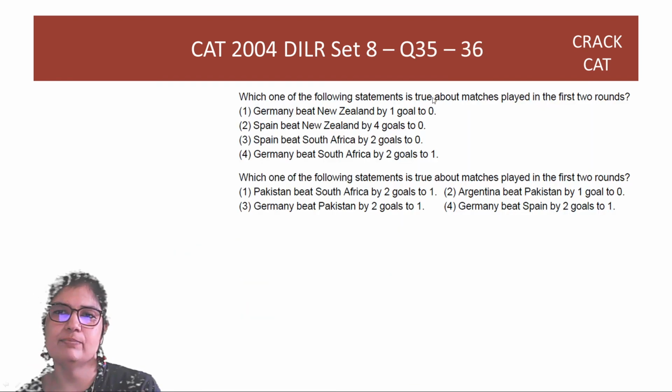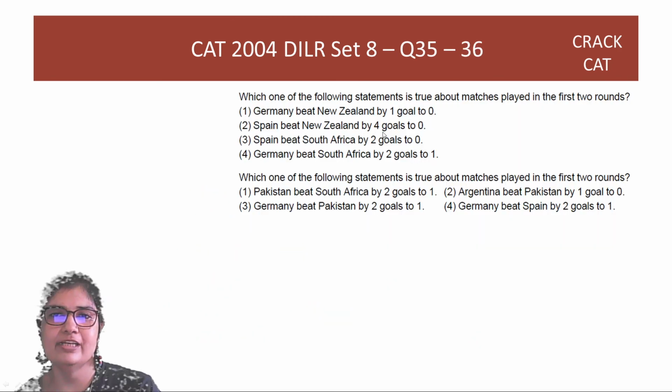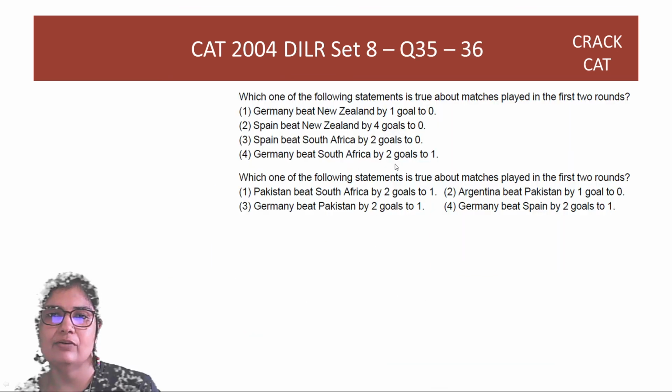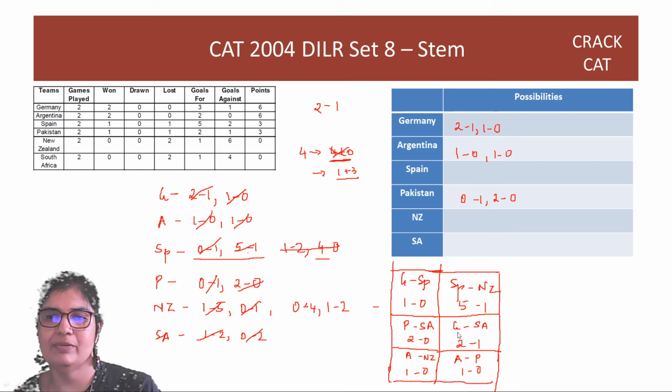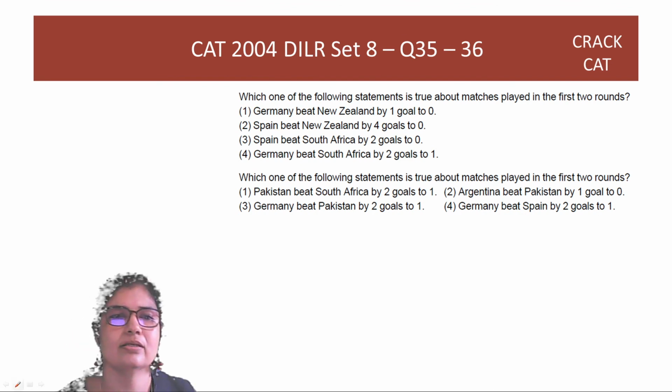Which one of the following statements is true about matches played in the first two rounds? In the first two rounds, Germany beat New Zealand by 1-0. Is this true? Germany did not beat New Zealand. Spain beat New Zealand by 4-0. This we already know is not true. It is 5-1. Spain beat South Africa by 2-0. Did Spain beat South Africa? No, Spain beats New Zealand. Germany beat South Africa by 2-1. This is true. Germany did beat South Africa 2-1. So your answer is option 4.